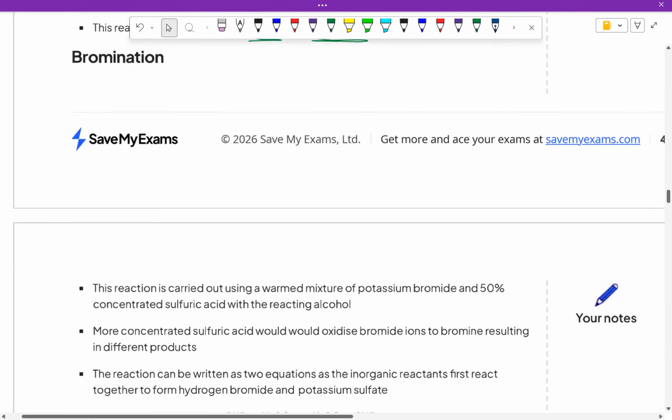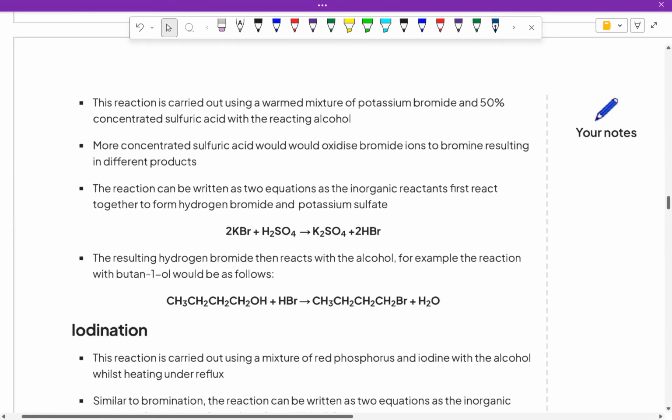Instead of using chloride, we use bromide. In this case, we'll look at the equation at the bottom. Not surprisingly, the reaction is carried out by first reacting potassium bromide with sulfuric acid to form hydrogen bromide and potassium sulfate. That's the very first step.